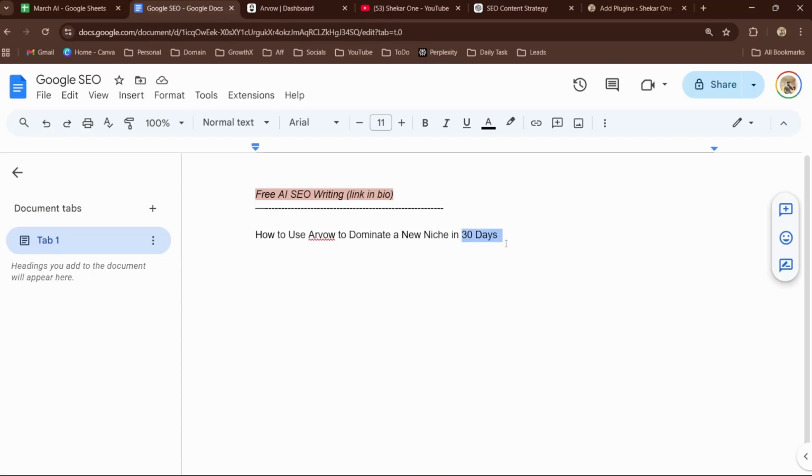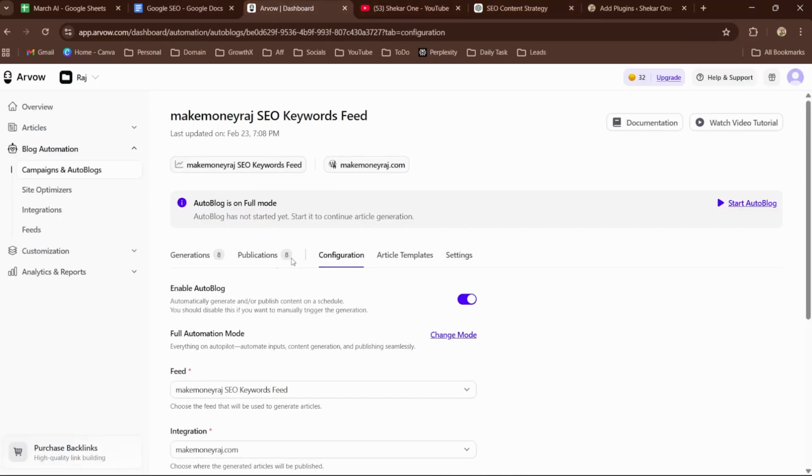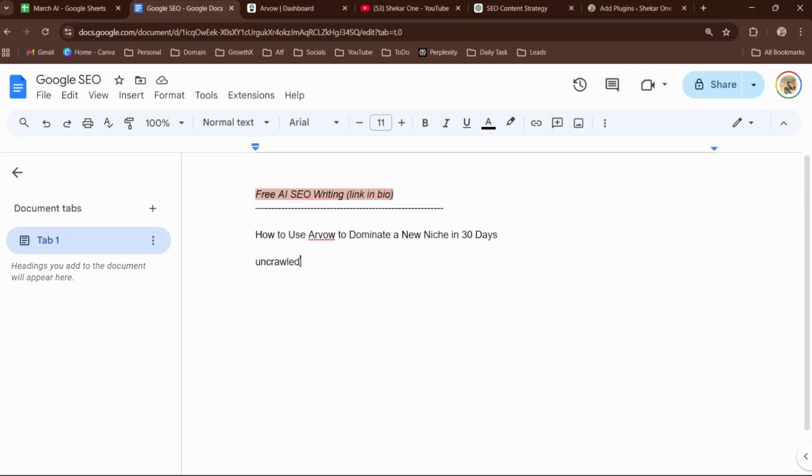Now you need to monitor one more thing, because AI hallucinates as the rollout updates. If you get the rollout updates, in order to prevent that, you need to do some human touch in the backend. Not much, not every time, but you need to monitor 404s or uncrawled pages so that you can go and retype it or regenerate the article, or maybe change inside the Arvow dashboard itself, and make it rank, make it crawled.